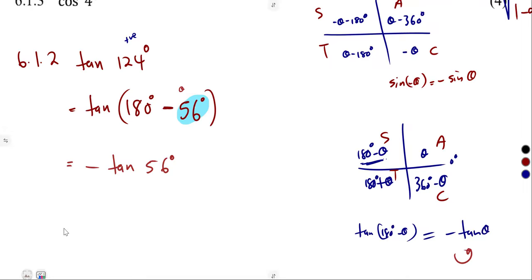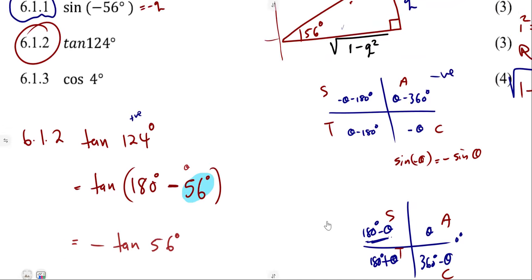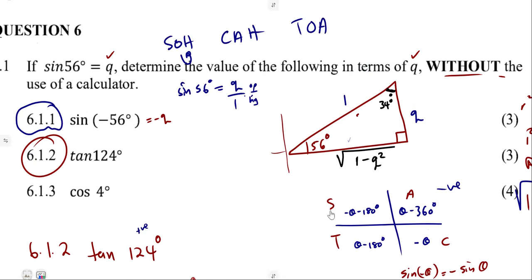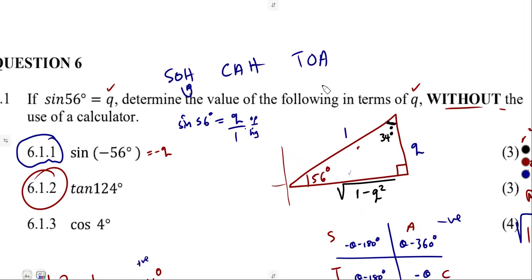We do not have it, but we can determine it from the triangle, because this one is from our trig ratios, tan is opposite over adjacent. Remember from that SOHCAHTOA concept. So you are going to use that concept. Opposite over the adjacent.